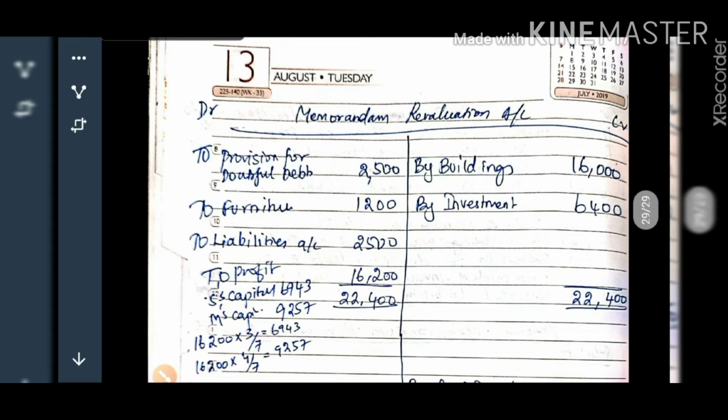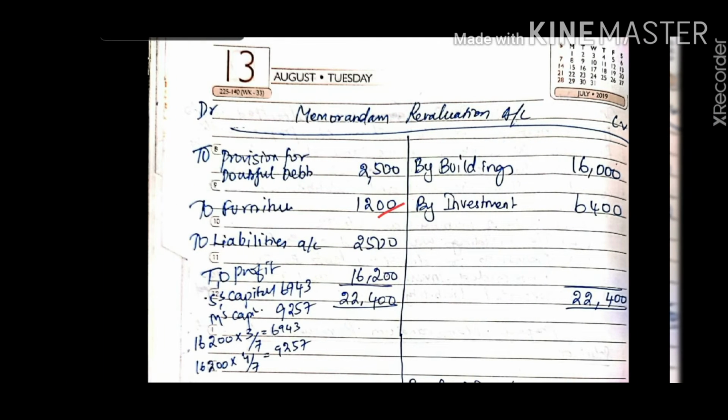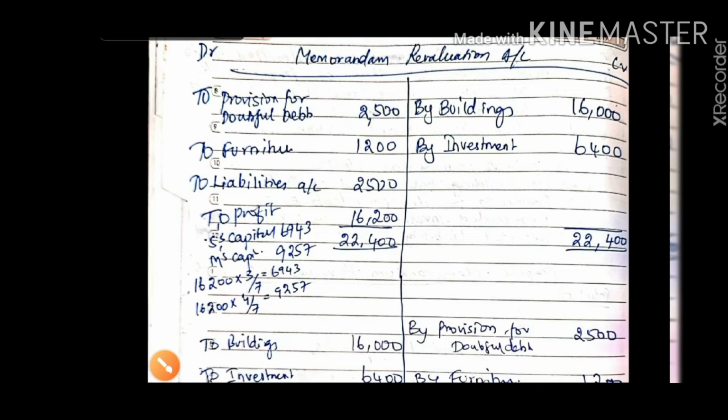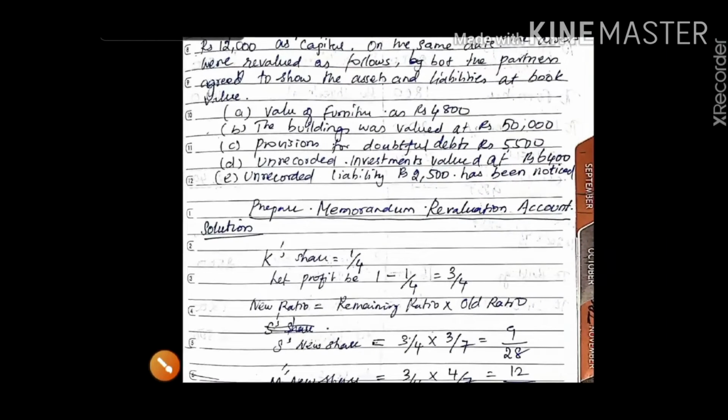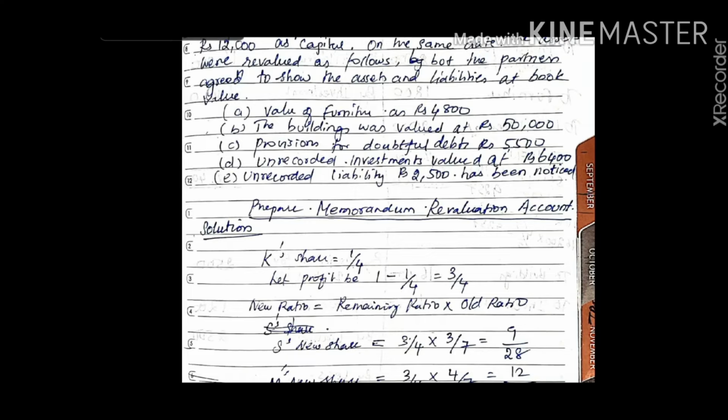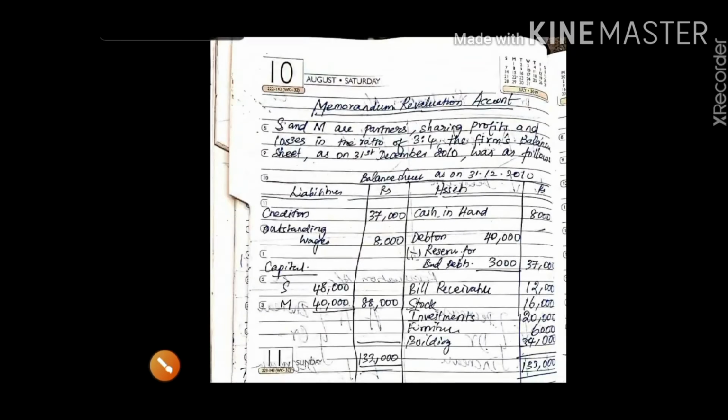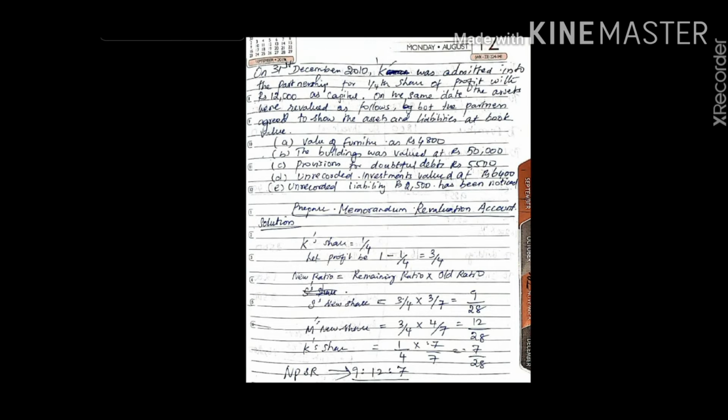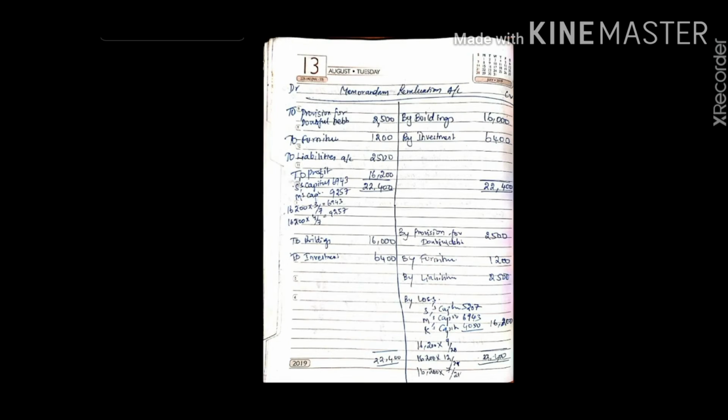Next we have the building value at rupees 50,000. Previously the building value was rupees 34,000, now it is 50,000, so it has increased. The difference is 16,000. So increase in asset we have to record on the credit side.